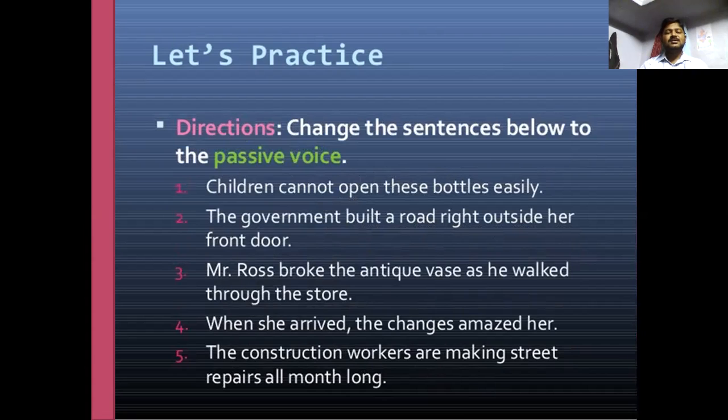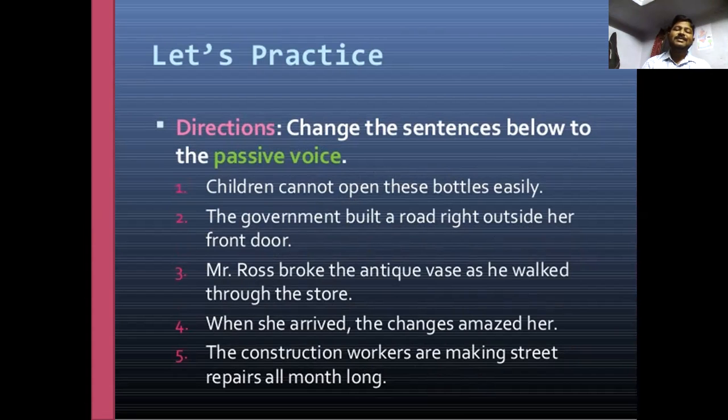Look at the answers. Children cannot open these bottles easily. Change into the passive voice. These bottles cannot be opened by children easily.